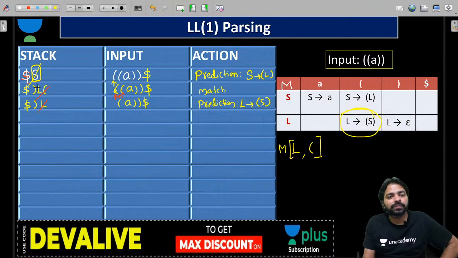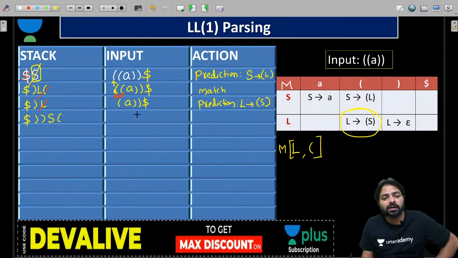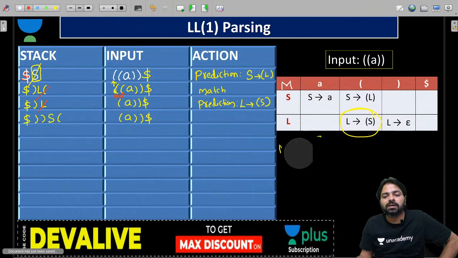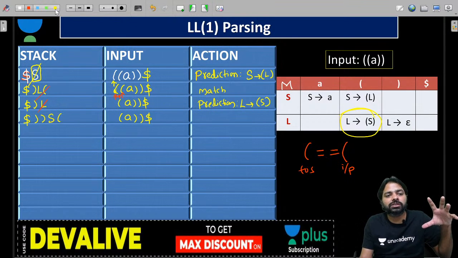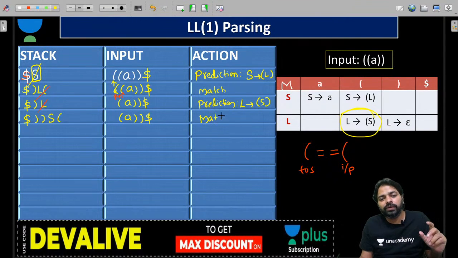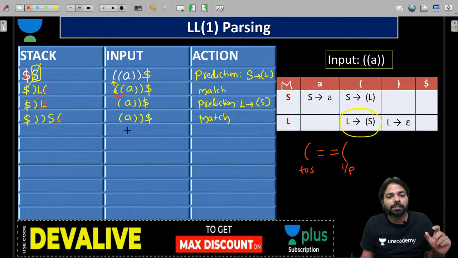Can you do that very quickly? Dollar, closed parenthesis and push, okay, closed parenthesis, S and left parenthesis, reverse order. And now guys, the top of the stack is open parenthesis, that is also matching with the input. This is the top of the stack and this is the input. Both are matching, so we got a match. We pop and we increment.